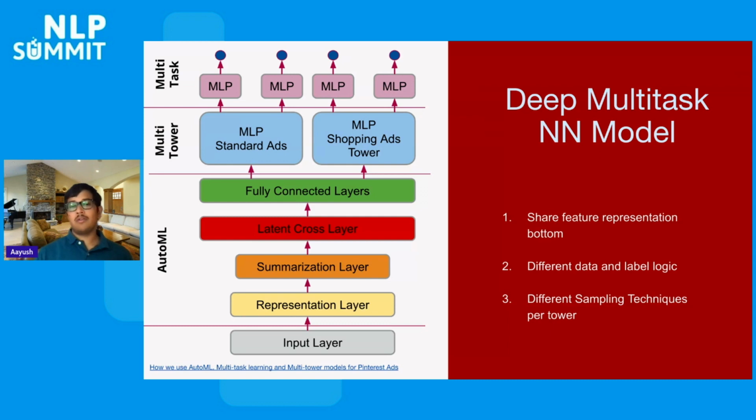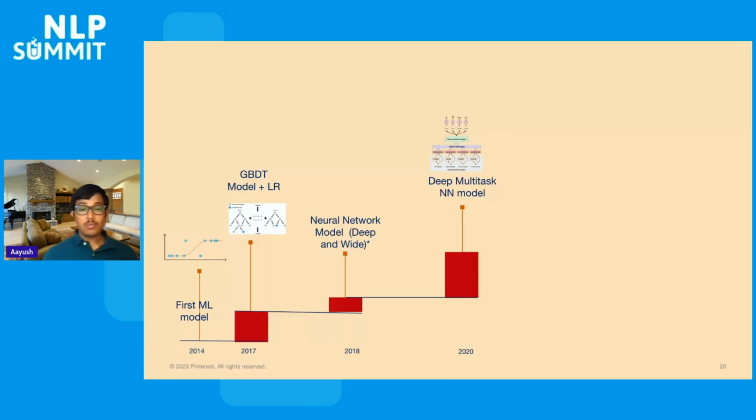So here we split the network parameters at the top layers differently so that we can better control the sharedness and sampling techniques. This was before more research in the industry in this direction, but now we have more fundamental ways to do this kind of distinction through models like MMOE and PLEs. But this is the time when it happened. Before that, in general, this was until 2020, Pinterest was still focused on improving the model architectures and preparing the stack for the further advancements that we had planned in the future.